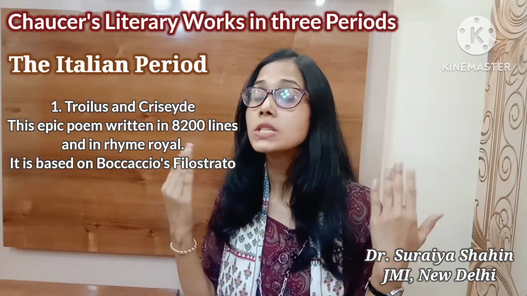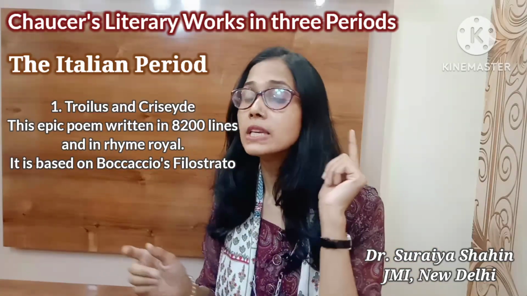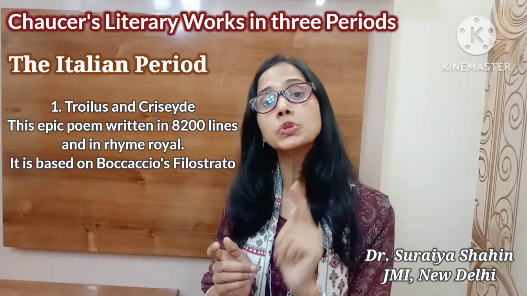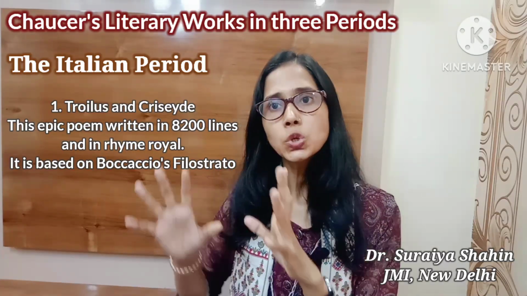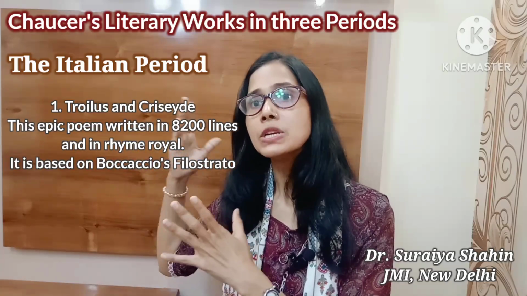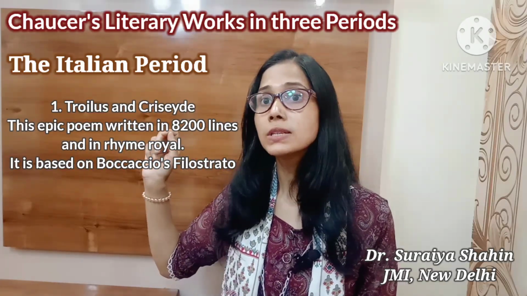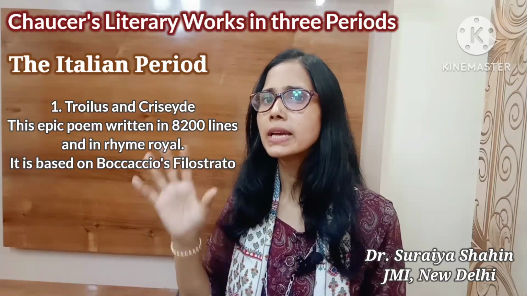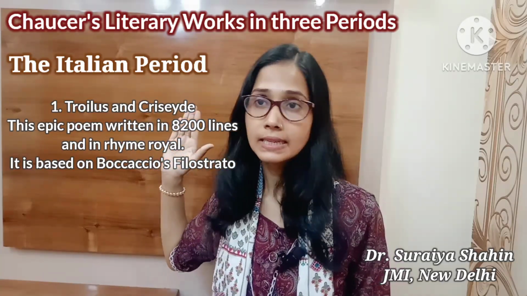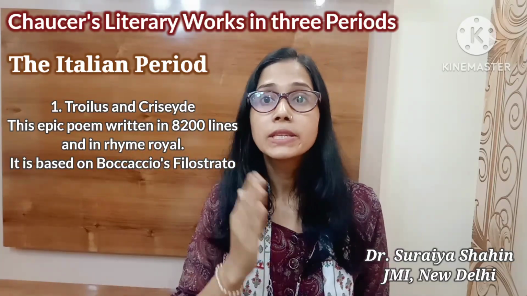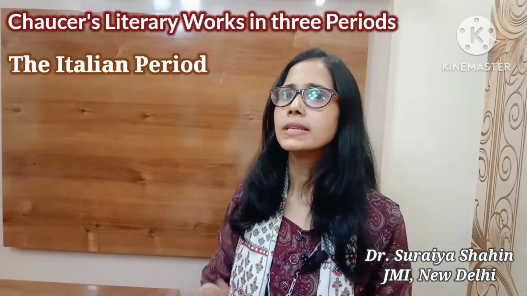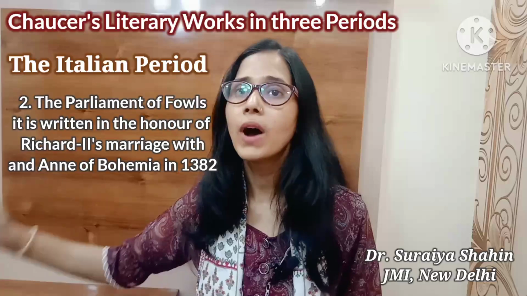When the writer is influenced by some other writer, you must know that point, because in the UGC NET examination they usually ask such type of question. They can ask you that in Troilus and Criseyde, Chaucer is influenced by whom. So you must know that this book, Troilus and Criseyde, is based on Boccaccio's Filostrato. Clear? Next work is The Parliament of Fowls.